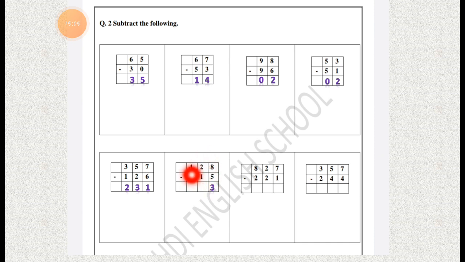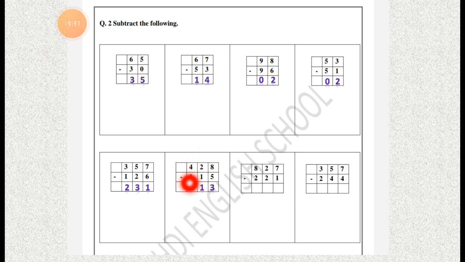Now at the tens column, 2 minus 1. It means we have to cut 1 from 2. So take 2 fingers and remove 1 from it. How many fingers are left? There is only 1 finger left. So we have to write down 1 under the tens column.